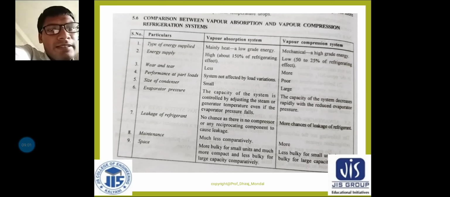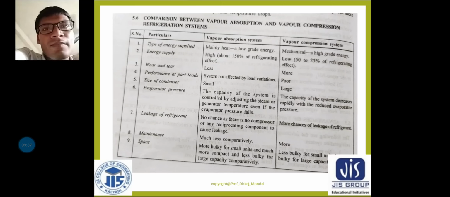Point number 7, leakage of refrigerant. No changes, as there is no compressor or any reciprocating component to cause leakage. So no chance here in the case of VARS, as there is no compressor. We have seen that instead of the compressor we have used the generator, reducing valve, solution pump and the absorber.